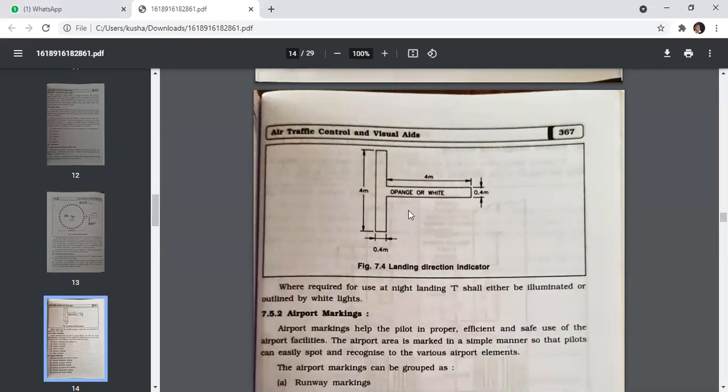Okay, this type of landing direction indicator is required for use at night landing. The T shall either be illuminated or outlined by white lights.